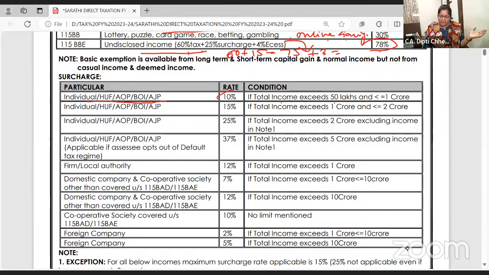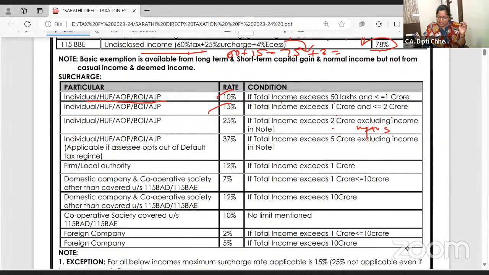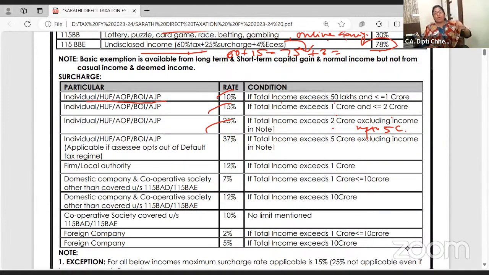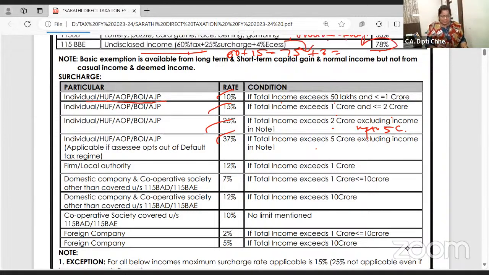If it exceeds 1 crore to 2 crore, surcharge rate is 15%. If the income exceeds 2 crore, up to 5 crore, surcharge rate is 25% on the total tax what you have calculated. If your income exceeds 5 crore, you have to pay 37% surcharge.